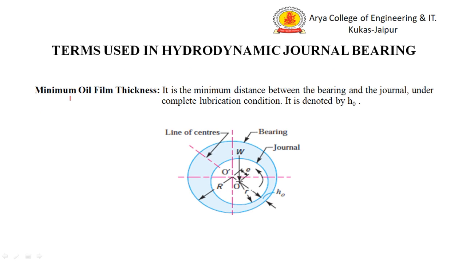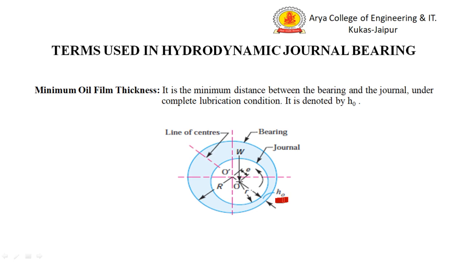Now minimum oil film thickness. Basically it is the minimum distance between the bearing and the journal under the complete lubrication condition. As shown in this diagram, this h0 is the oil film thickness. So this is the minimum thickness at any time.